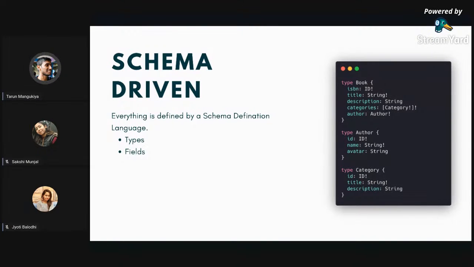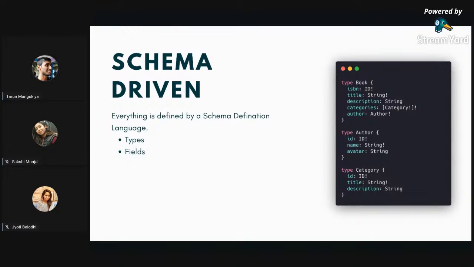So you do not know what will be the output of that API. You need to make that API call, and then only you can know, okay, I can get book ID, or let's say book title, or description, ISBN, or categories, or author, based on the API call I make, right? So in terms of the API, nothing is defined. But in GraphQL, what we do from the first step is we define